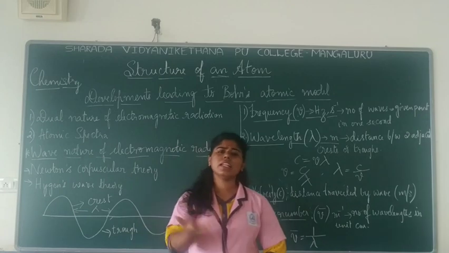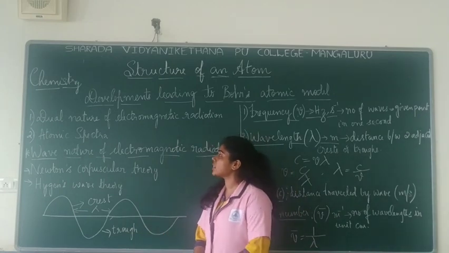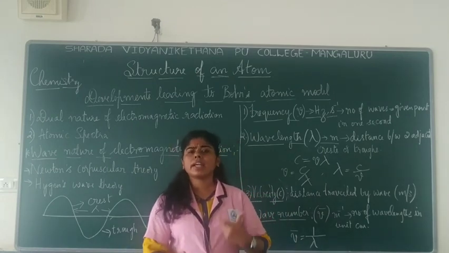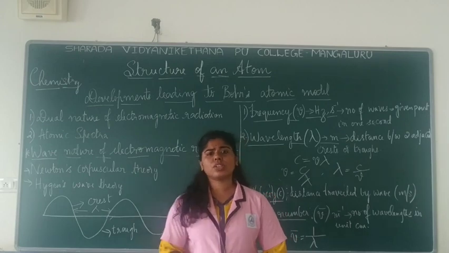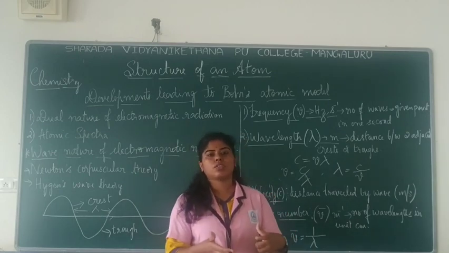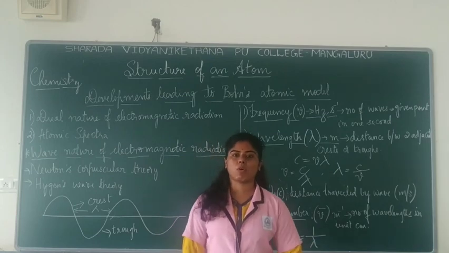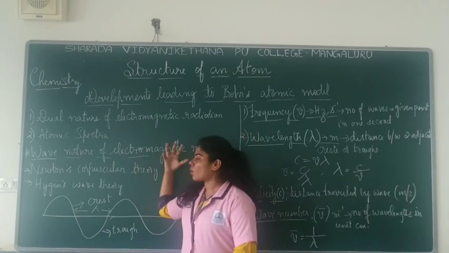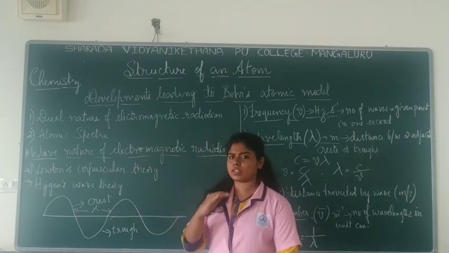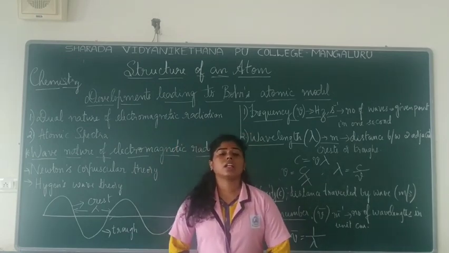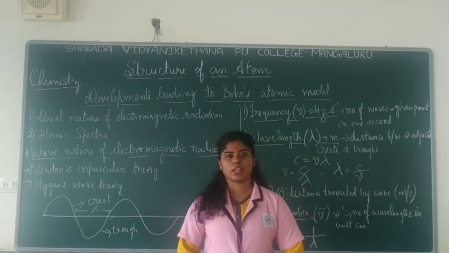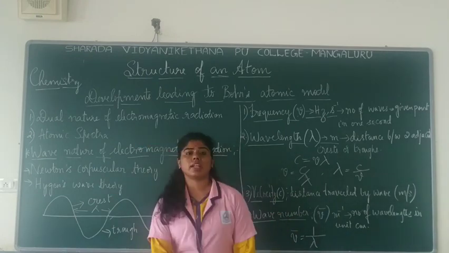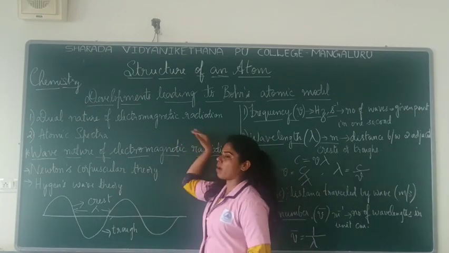No problem. Let us move on to the next topic of today's class, that is the next model, Bohr's atomic model. But before getting into Bohr's atomic model, we should know a few concepts which came before it, which are really important. Later on in your studies, this concept is really important, so understand it very clearly, very slowly. That is the dual nature of electromagnetic radiation. These are the developments which led to Bohr's atomic model. So first we have to study the dual nature of electromagnetic radiation.